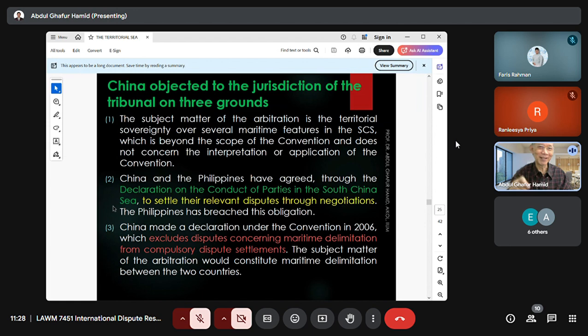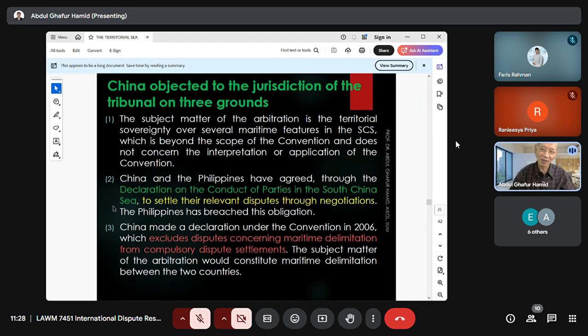China wants to settle through negotiation. China is always a big country, so it can influence other countries. That's why it must be one-by-one negotiation: China and Vietnam, China and Malaysia, China and Brunei. Malaysia is a small body, China is a big body. How can Malaysia compete with China's claims? Very difficult in negotiations.